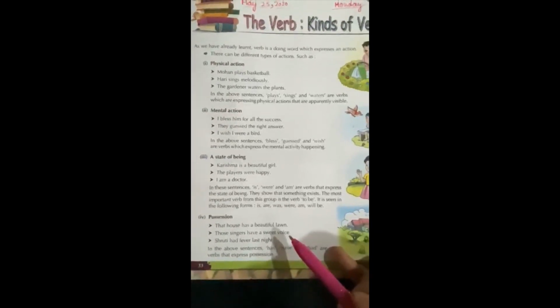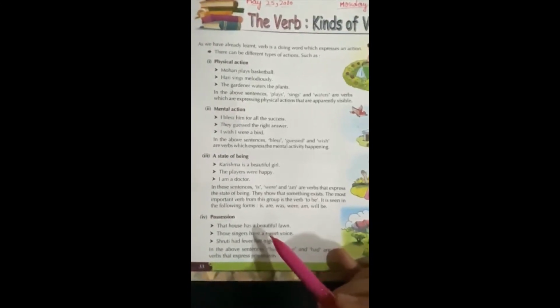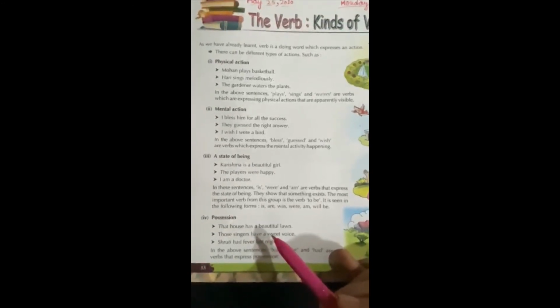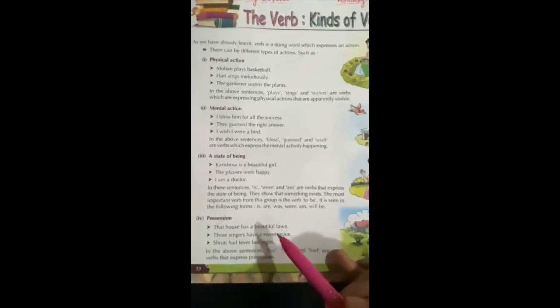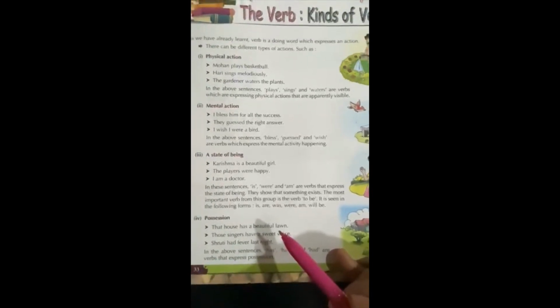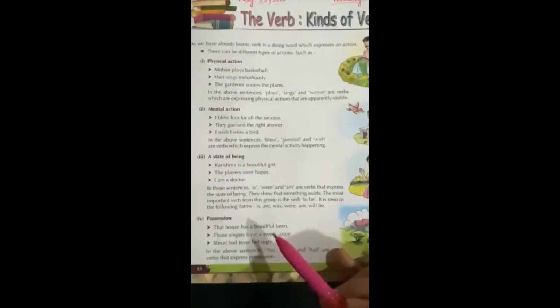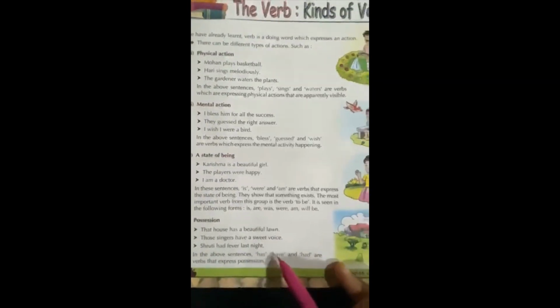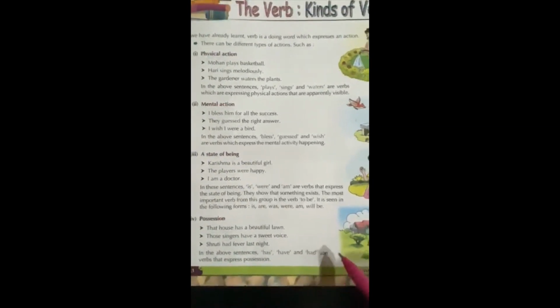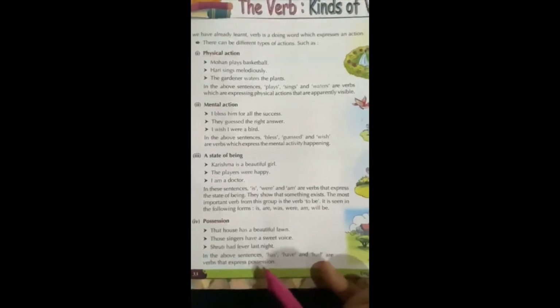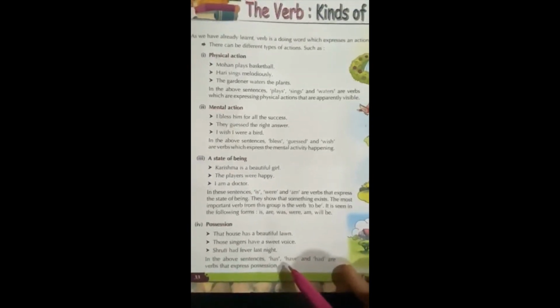So what you are understanding by these sentences? That someone has something or possess something. It means someone owns something. In the above sentences, has, have and had are verbs that express possession.